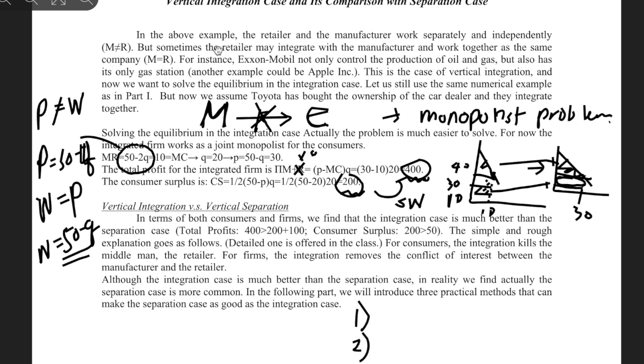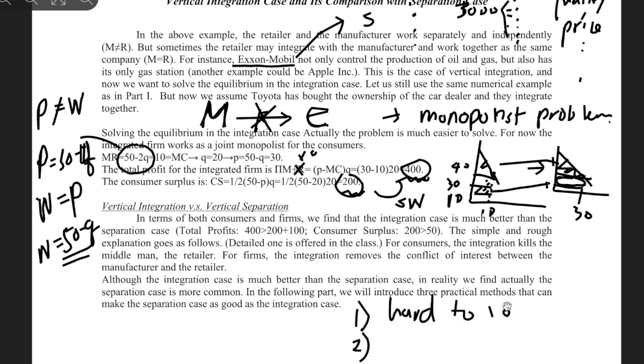One is, if we just look at ExxonMobil, if they own 5 gas stations, it's easy to control, right? But they have thousands, 3,000 gas stations to control. Then it's hard to control all of these retailing shops, the quality, the price differences, although they are the same company. So it's hard to control when the size of the manufacturer becomes large.